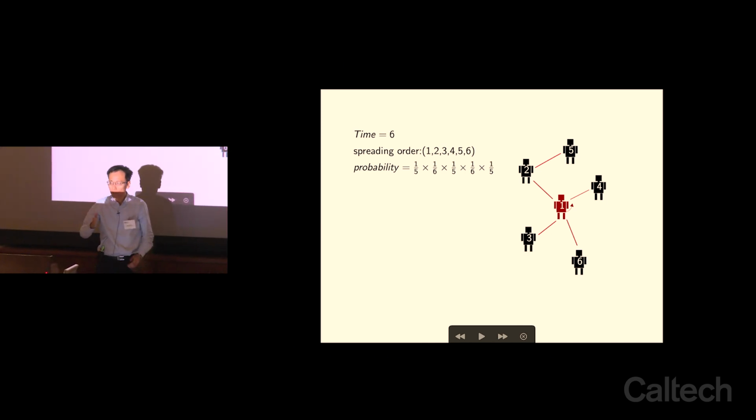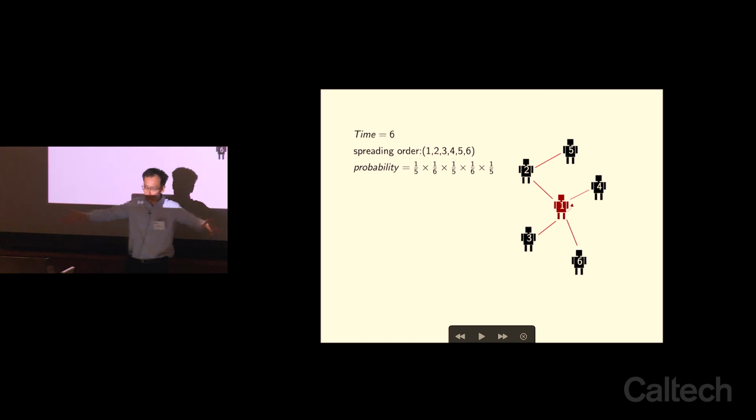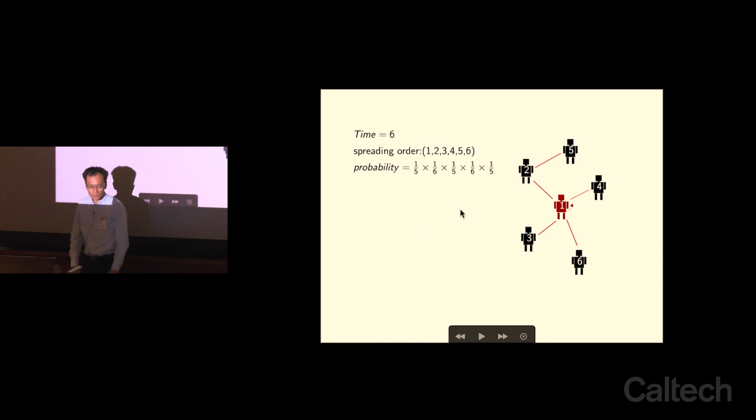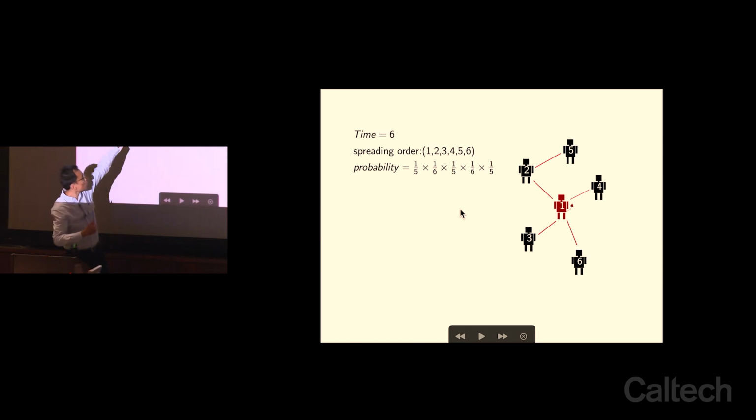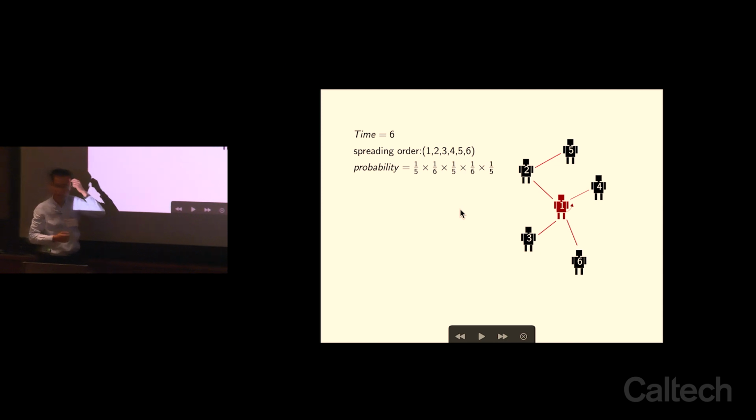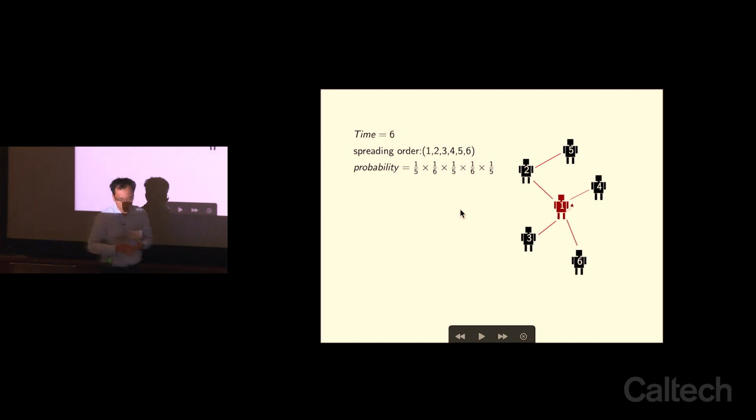So you can think of it as saying that I've somewhat applied the exponential time distribution over time to discretize the time. And suppose if I were to know this spreading order, then I could compute the probabilities based on what you have seen just now. And that is my so-called spreading order probability, the probability of seeing this piece of data. But this is knowing how these orders came about.